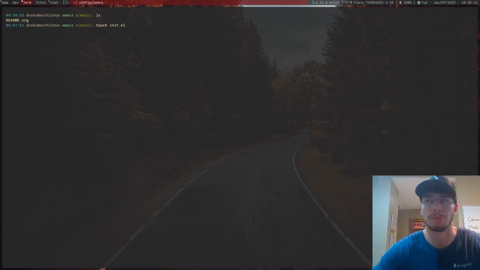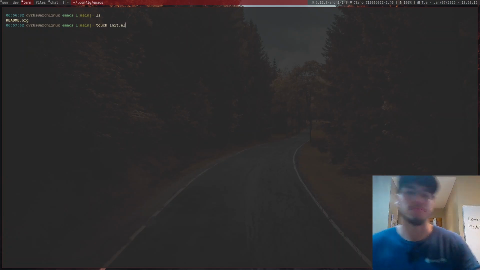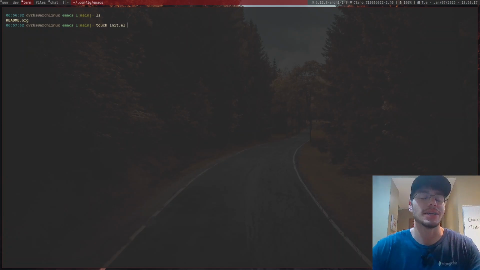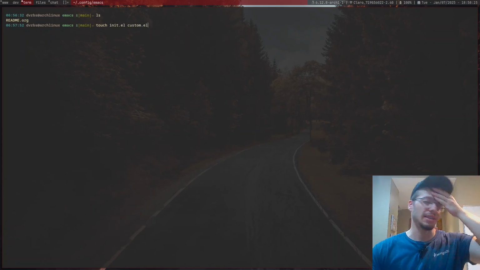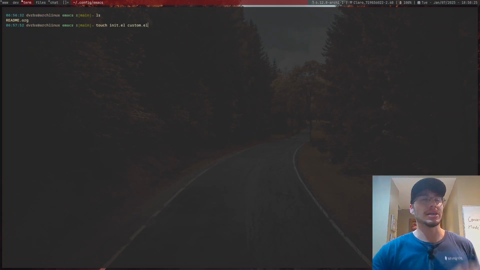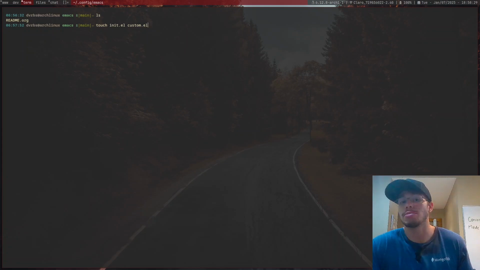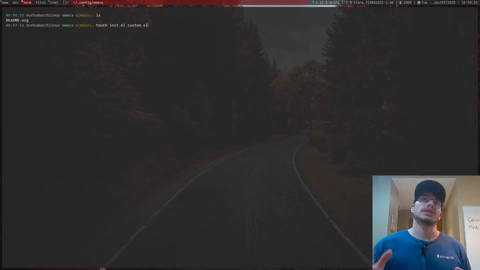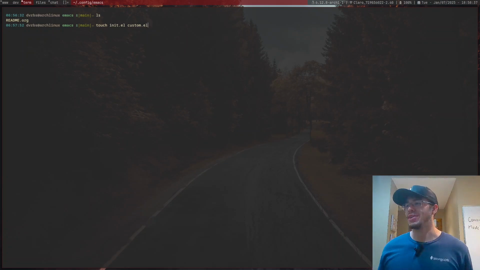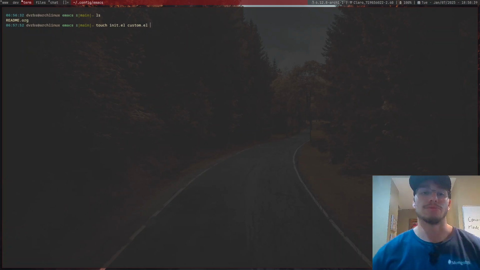Anyway, we're going to have init.el, and we're probably going to have custom.el too. If I'm not mistaken, this is where we can store custom variable configurations. Now again, this is probably not going to be useful for anyone, because everything will be inside the config.org file that we're going to create. Might as well just do it right now.